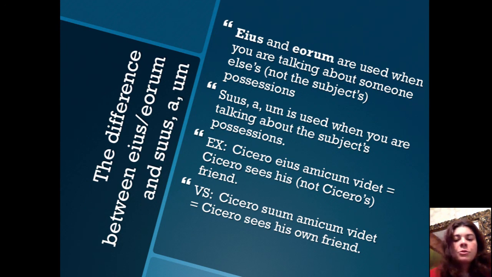So here, suum is used to refer back to the subject, specifying that it is actually Cicero's friend we're talking about, whereas eius could be anybody else's friend, right? So that is the difference between those two pronouns, when you would use eius and eorum as opposed to suus, -a, -um. Suus, -a, -um, you're only going to use when the subject is possessing the objects, not when it's somebody else in the sentence. So now let's take a look at a couple of different ways to express this.